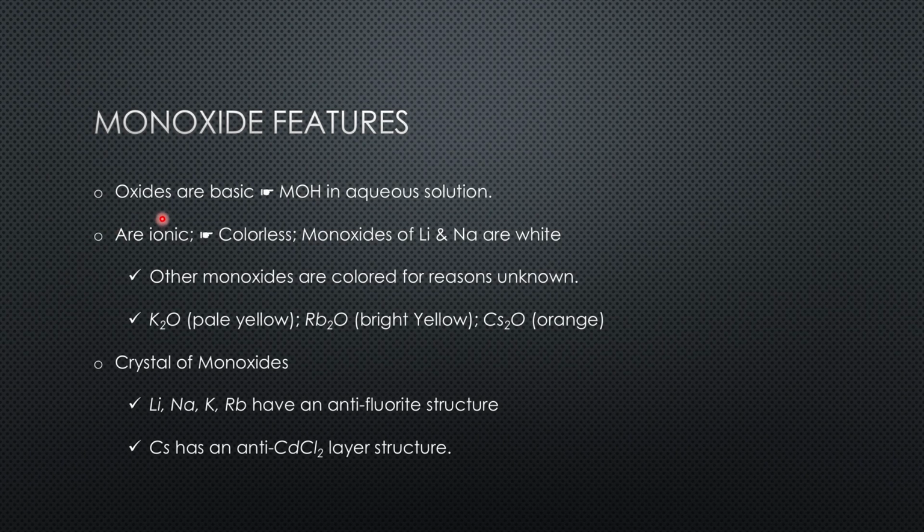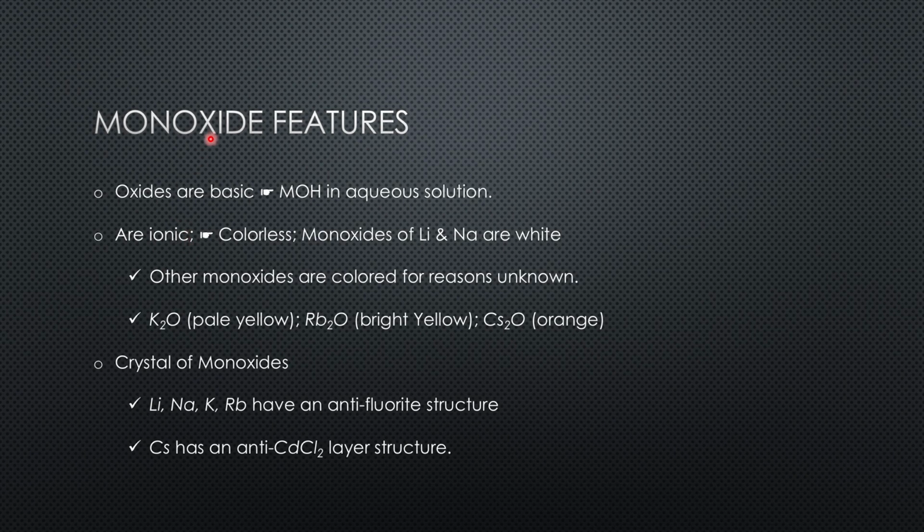Now, these are ionic as well. Since metal oxides are ionic in nature, they are colorless. Why I say this is because when we talk about ions, the ions usually have a noble gas configuration. Exciting an electron from the noble gas configuration to a higher energy level requires high energy.